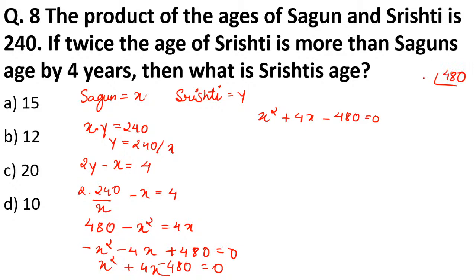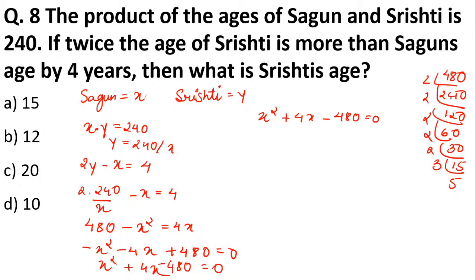Students, you have to find out the factors. So we divide 480 by 2 to get 240, again by 2 to get 120, again by 2 to get 60, again by 2 to get 30, again by 2 to get 15, and then divide by 3, we'll get 5.